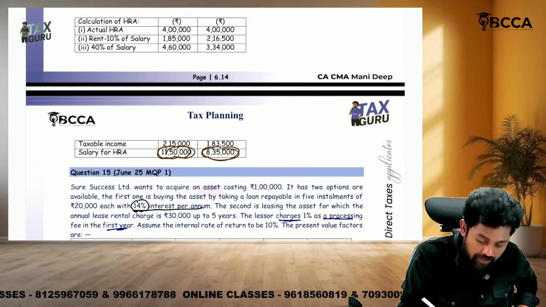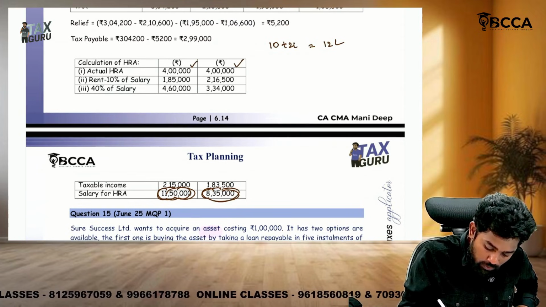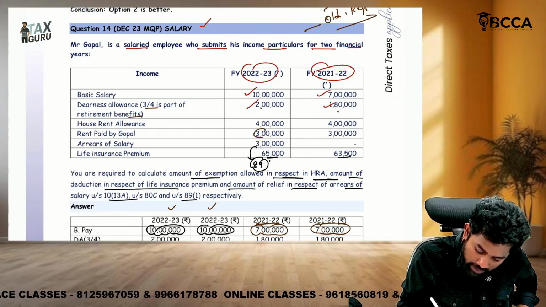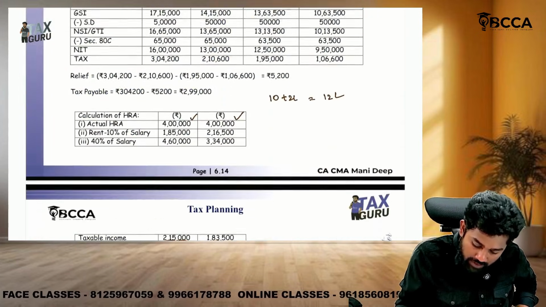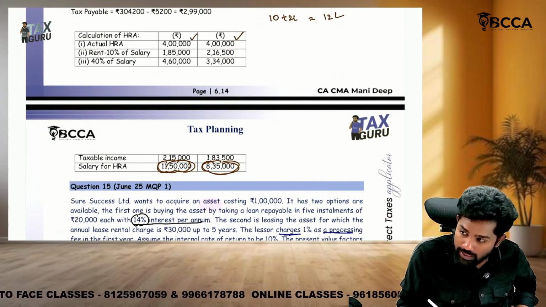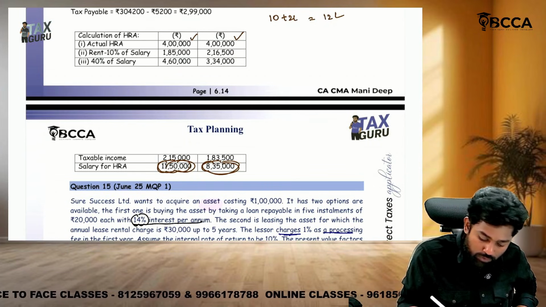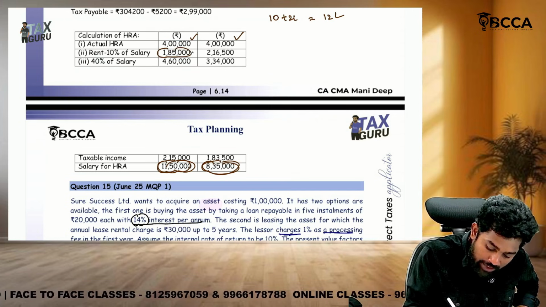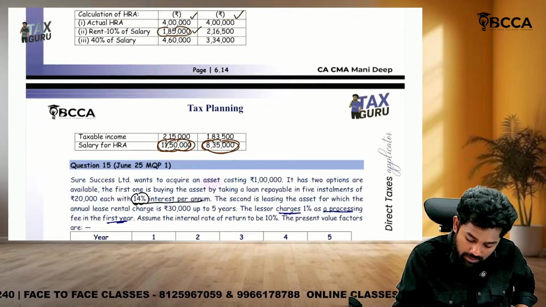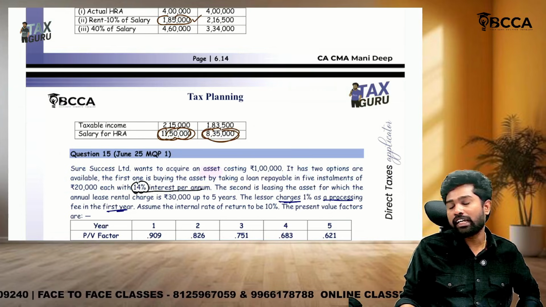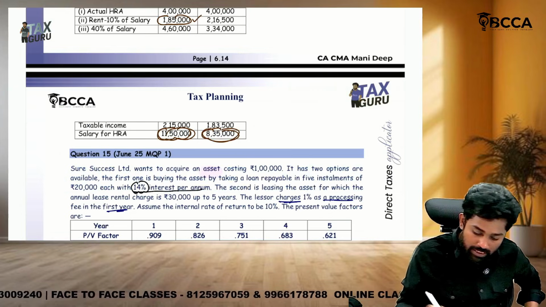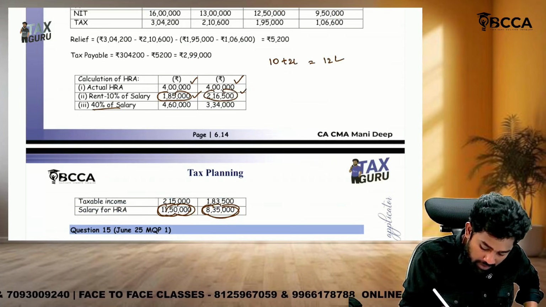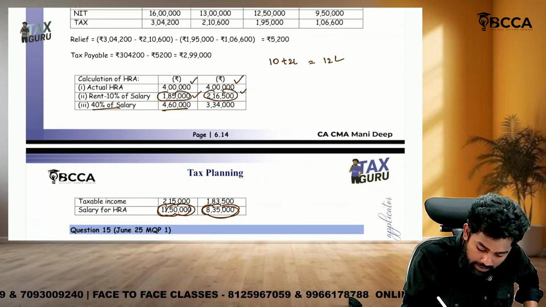Okay, then HRA exemption. Actual HRA 4 lakhs, 4 lakhs. Then rent paid. What is the rent they paid? 3 lakhs, 3 lakhs. Minus 10% of salary, salary 11,50,000. 3 lakhs minus 10% of 11,50,000, that is 1,15,000. 3 lakhs minus 1,15,000 you will get 1,85,000. Then here 3 lakhs minus 10% of 8,35,000, that is 83,500. 3 lakhs minus 83,500 comes to 2,16,500. Then 40% of salary, 11,50,000 into 40 and 8,35,000 into 40.